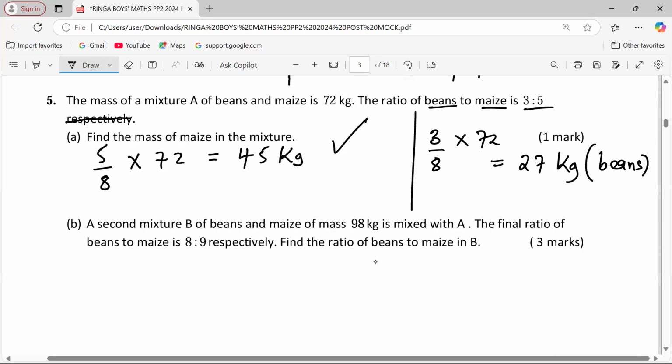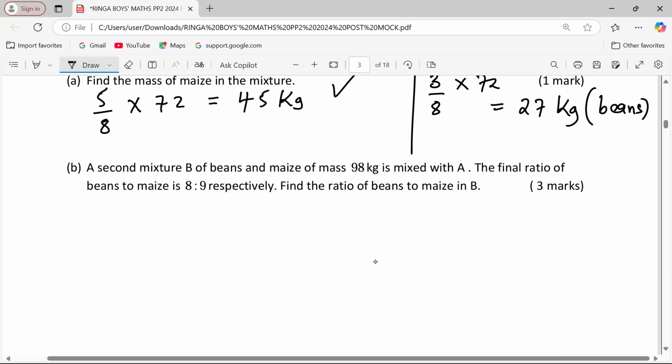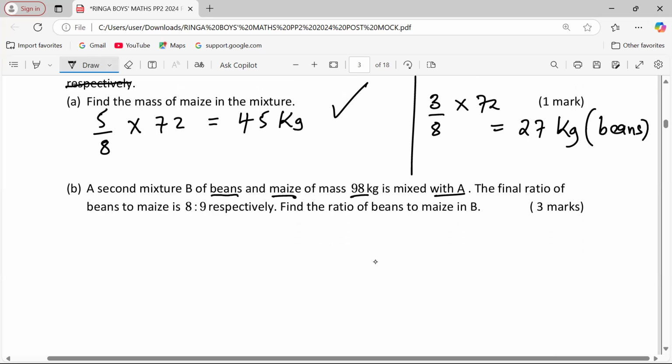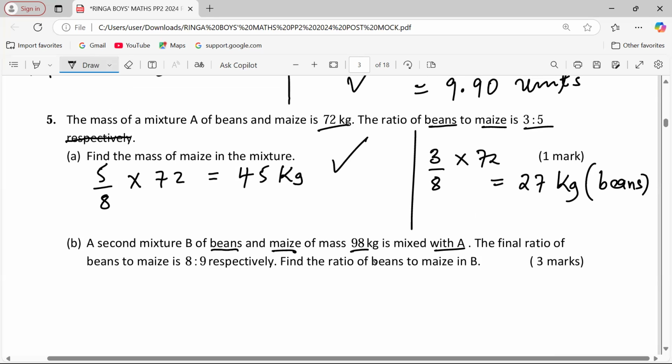Okay. Look at the second question now of part 5. A second mixture B of beans and maize of mass 98 is mixed with A. So mixture A is 72.